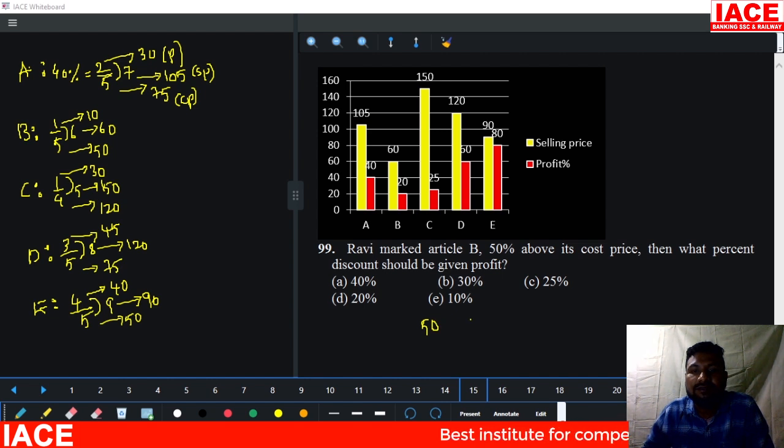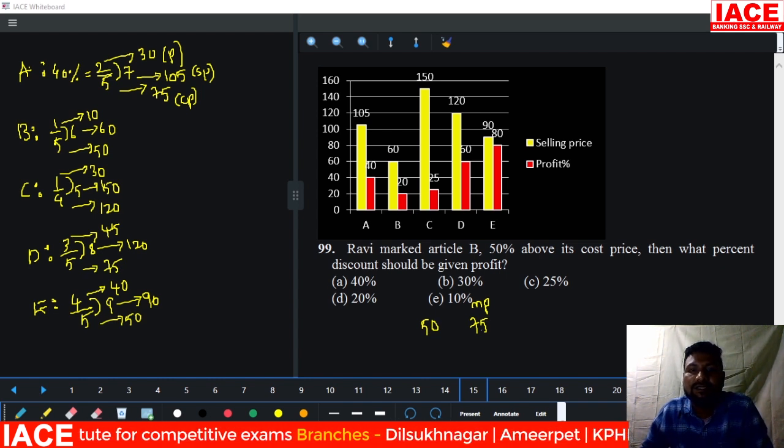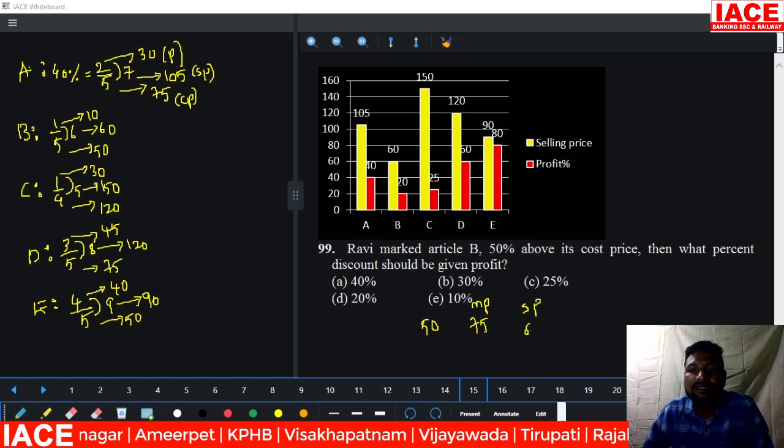50% above the cost price means the market price becomes 75. 50% of 50 is 25, 25 plus 50 is 75. Then what percentage discount should be given to get 60 rupees? The selling price as per the data is 60. A 75 rupees product has to be given a discount to get 60. How much discount is given?